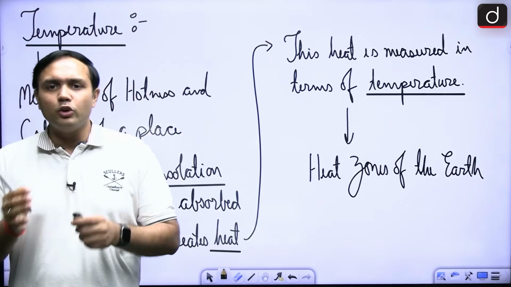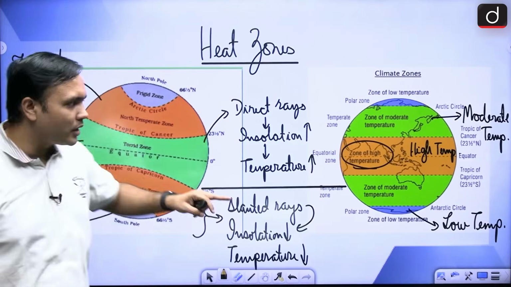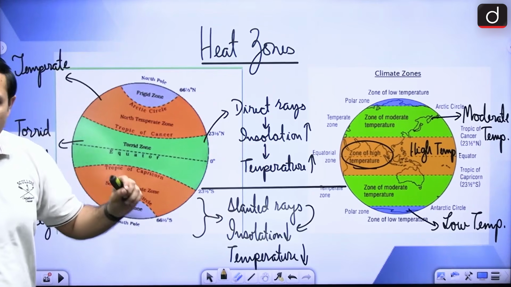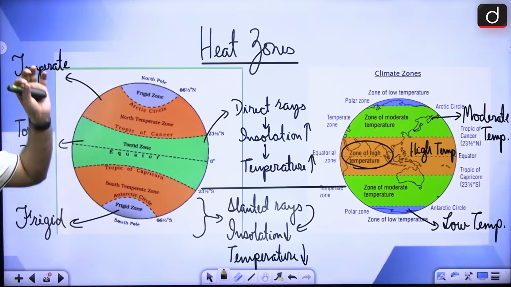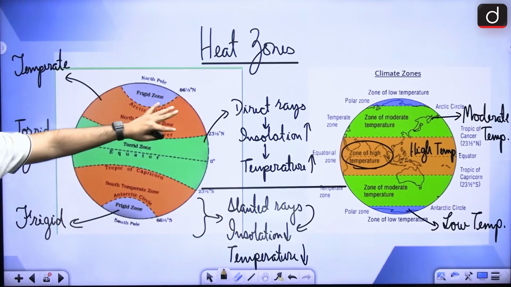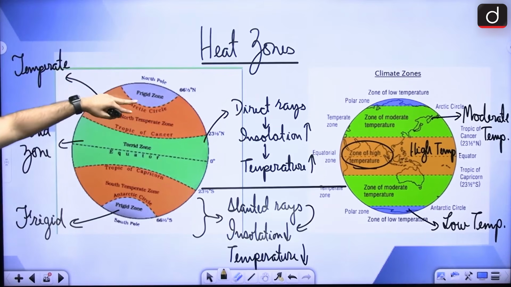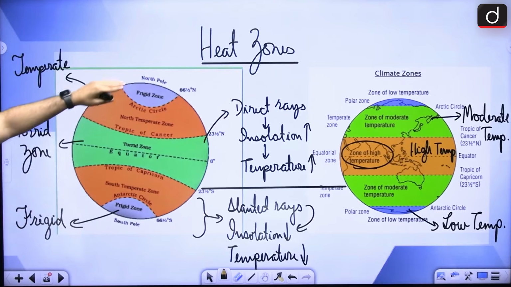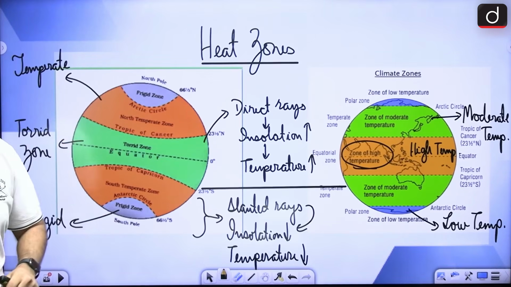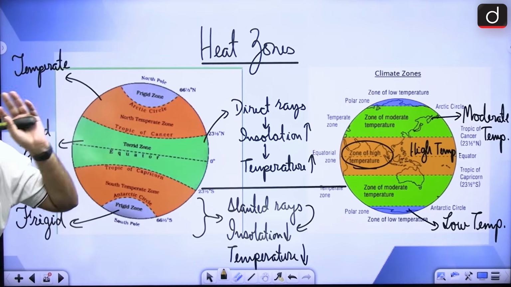So wherever there would be direct rays of the sun, right, between the tropics, they would be called the torrid zone, right, where you will find very high temperatures, right? As we move up, there is temperate zone between the Tropic of Cancer and Arctic Circle and Tropic of Capricorn and Antarctic Circle. And as we move towards the poles, where the slanted rays of the sun are reaching, where direct rays of the sun are not reaching, there you will find frigid temperatures, right?